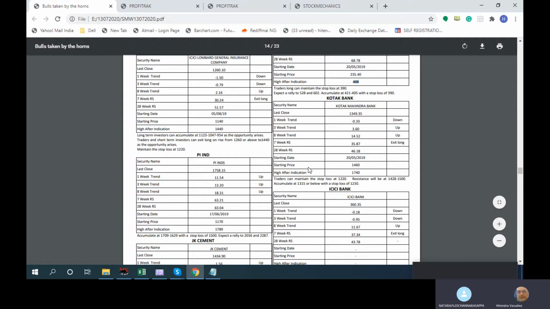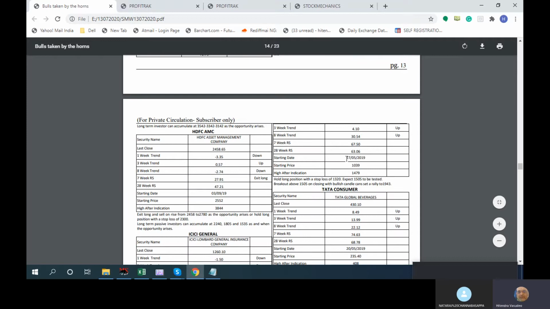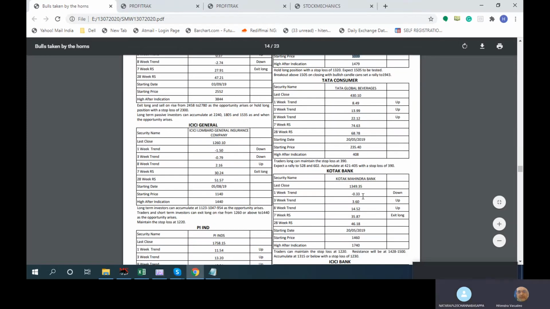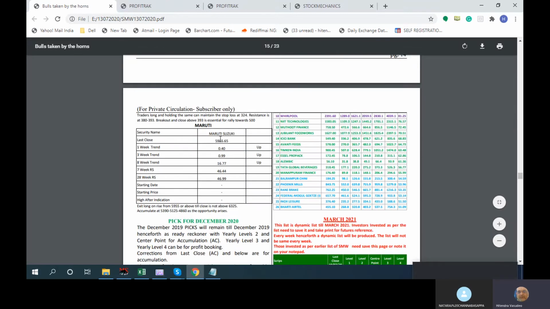Some sectors, like banking, are not doing well, but still we have not removed some banking stocks. JK Cement was another we have been carrying from May 2019. At 1,000 it has gone up significantly. It was not moving for many weeks, stagnant over there. So like that we have the coverage.